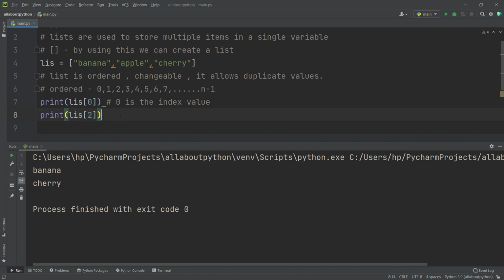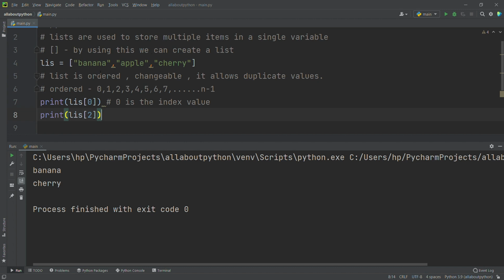Now you may ask, we are accessing from the start, right? What if I want to access from the end? Is there any way we can access like that? Is it possible? Yes, it is possible. See, it's n minus 1, right? So the last element is going to be minus 1. It's always going to be minus 1, minus 2, minus 3. In that way it's going to increase.